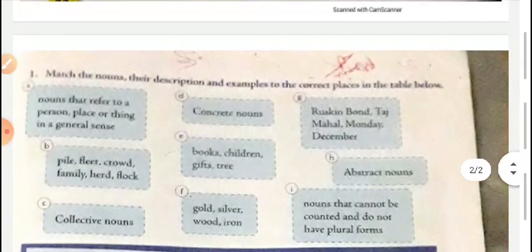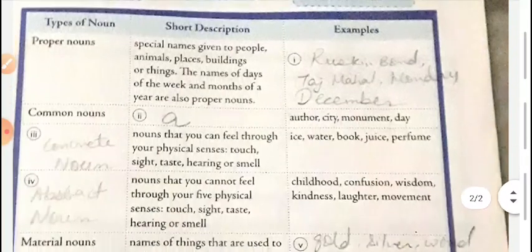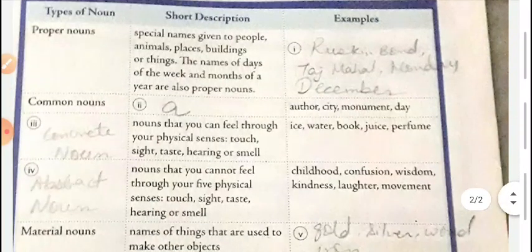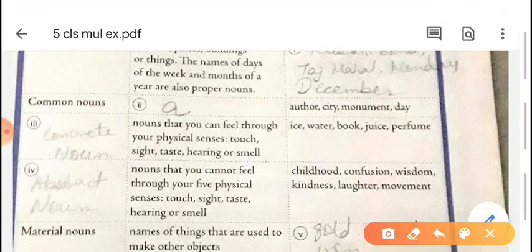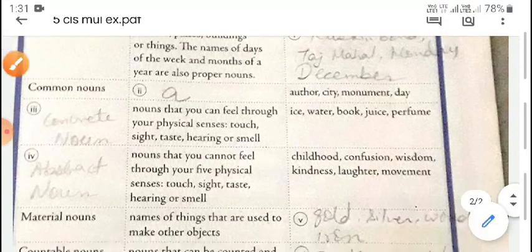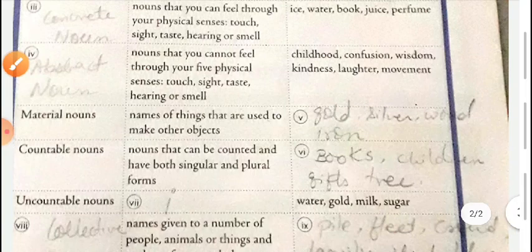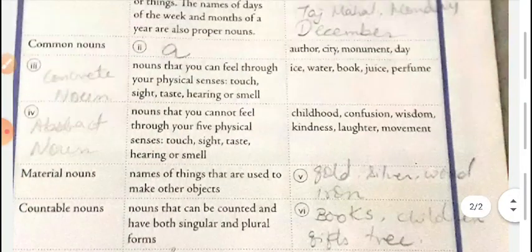Now here match the nouns, their description and example to the correct places in the table below. Types of noun written here: proper noun, common noun, material nouns, countable nouns, uncountable nouns.